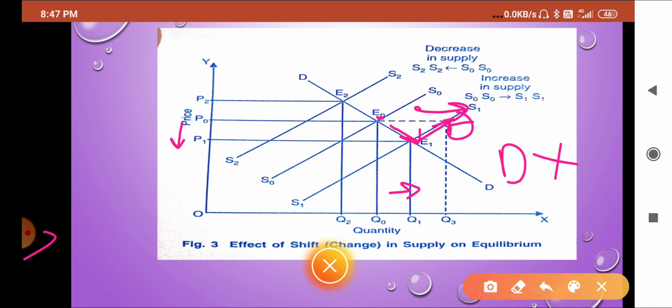So I hope you understood this one. Once again I am making you understand. First go through both one time, then again I will explain this one. So now we are going for another case, decrease in supply.